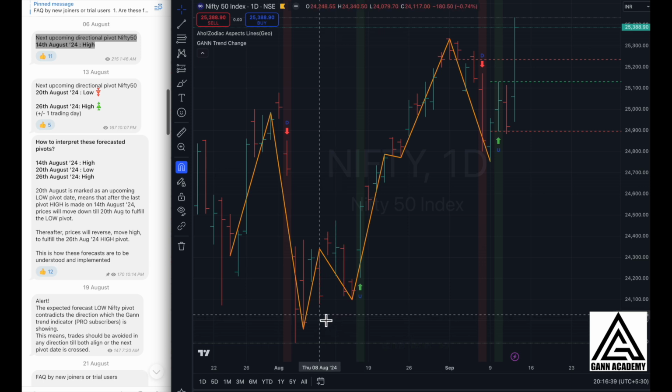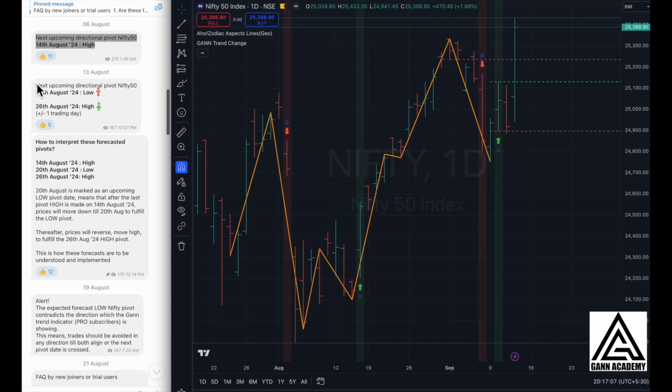So this was a pivot which came in unexpectedly. Though the 14th August pivot came in, the polarity changed because of this particular pivot and it became a low pivot. Luckily, the Pro subscribers who use the Pro indicator didn't get a buy call, so they were kind of saved because of this.